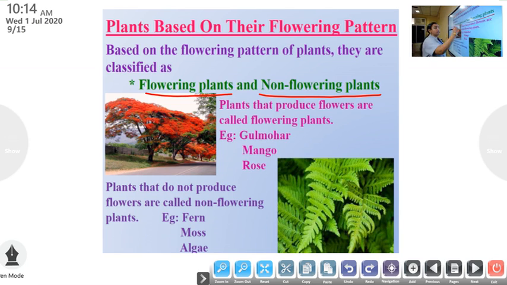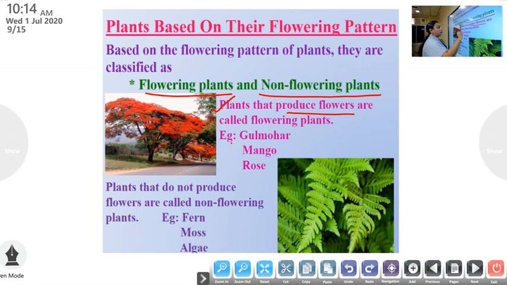What do you mean by flowering plants? Plants that produce flowers are called flowering plants.